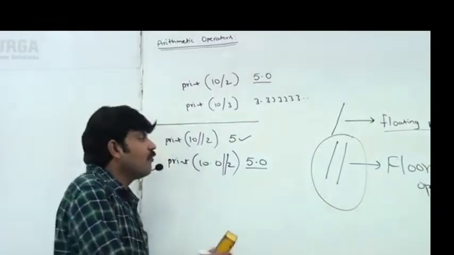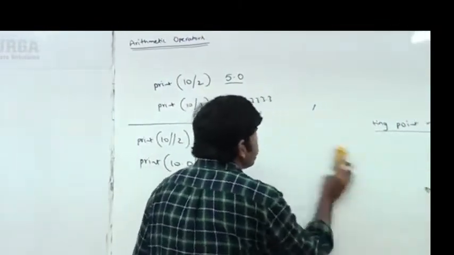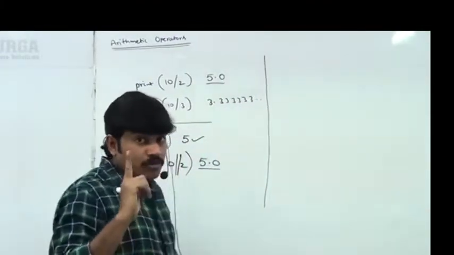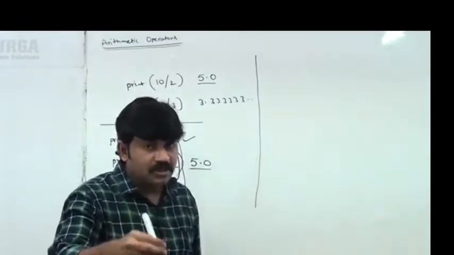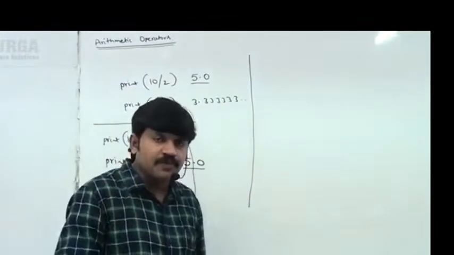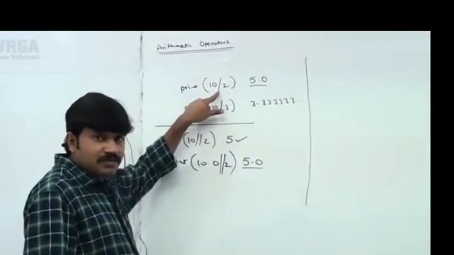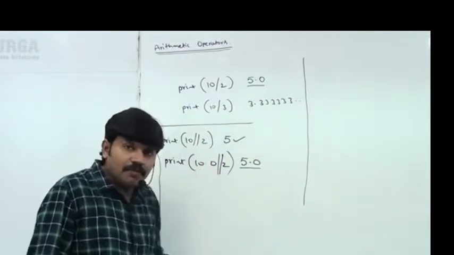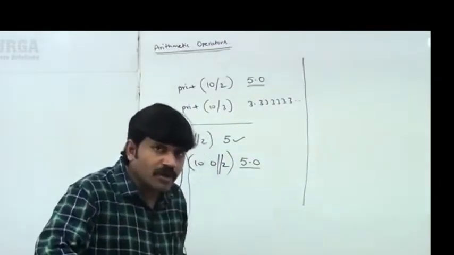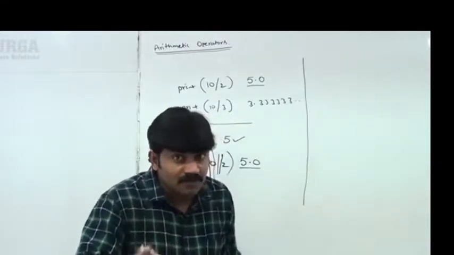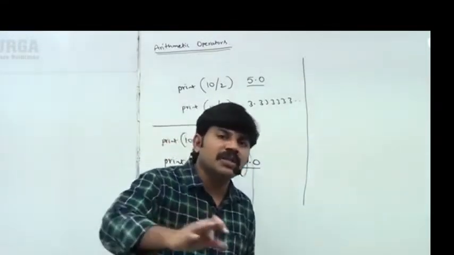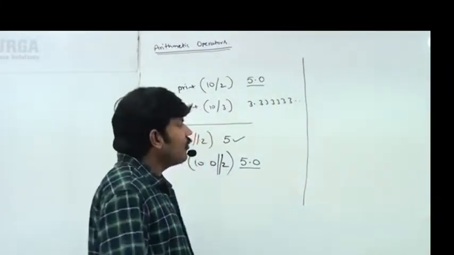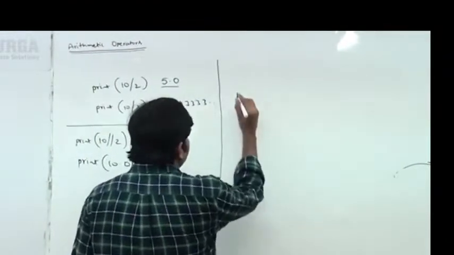Let me go for one more example so that you get much more clarity. You have to inject these two points in your mind. The normal division operator is always meant for floating point arithmetic, but the floor division operator can work both for integral values and floating point values. It can produce an int result and it can produce a float result. Both options are there.